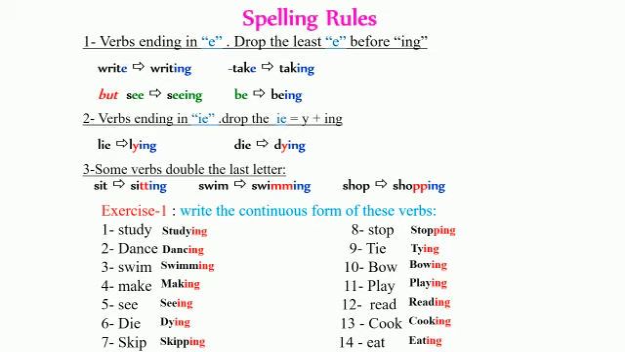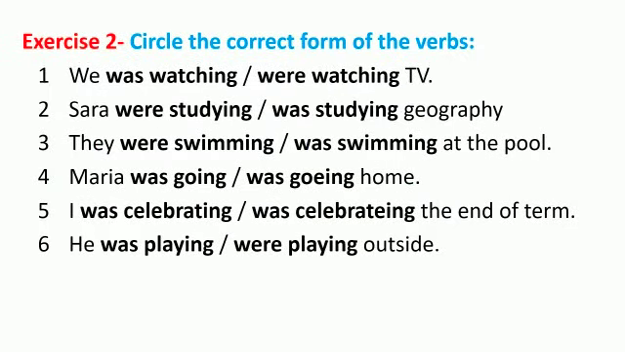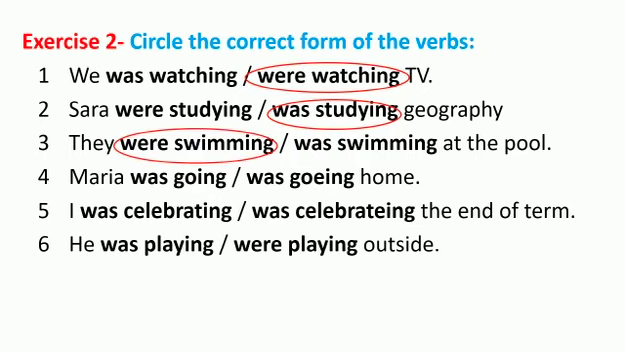Let's move to another exercise. Circle the correct form of the verbs. Number 1. We was watching or were watching TV. Very good. We were watching TV. Sarah were studying or was studying geography. Very good. Was studying geography. They were swimming or was swimming at the pool. Very good. Were swimming at the pool.